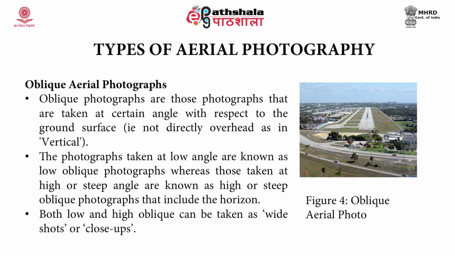Now coming to the types of aerial photography. The first category is the oblique aerial photograph. Oblique photographs are those taken at a certain angle with respect to the ground surface, that is, not directly overhead as in vertical, as can be seen in the figure. Photographs taken at low angles are known as low oblique photographs, whereas those taken at high or steep angles are known as high or steep oblique photographs that include the horizon. Both low and high oblique can be taken as wide shots or close-ups.